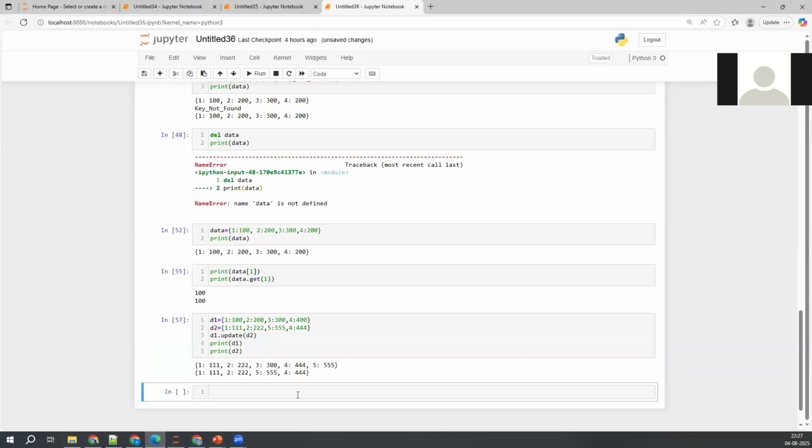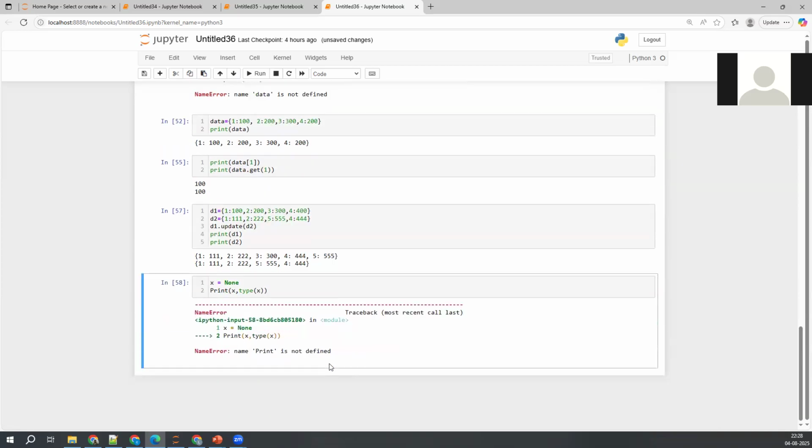We mostly deal with None, guys, it is a regularly used data type. So let's say I'm just trying to take x equal to None. Now this None, do I need to represent within single quotes, double quotes, triple single quotes, or triple double quotes, or simply None I can mention here? Simply None. None is nothing but a keyword.